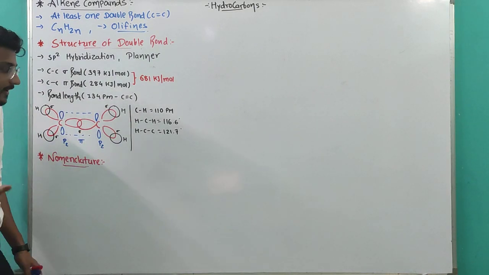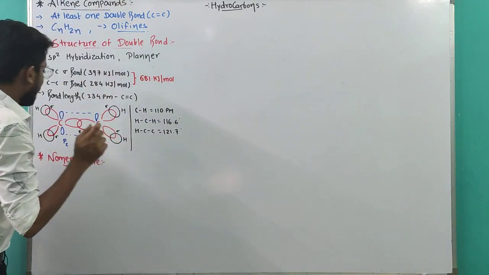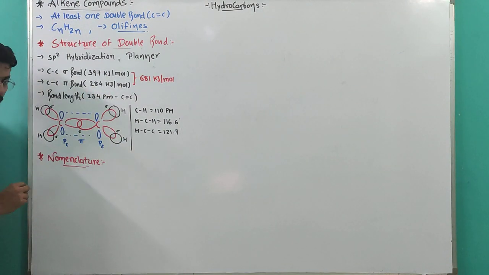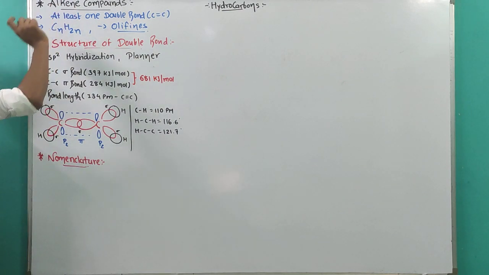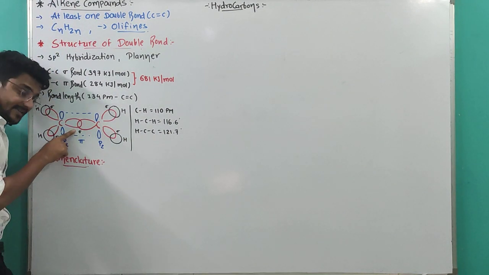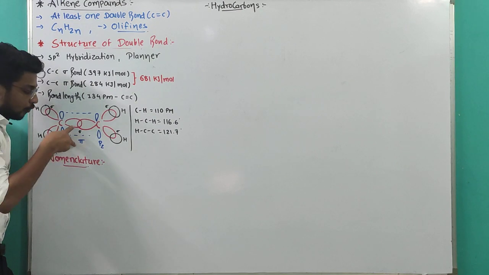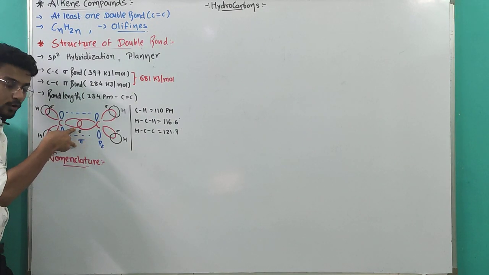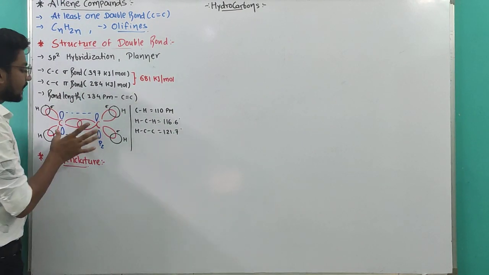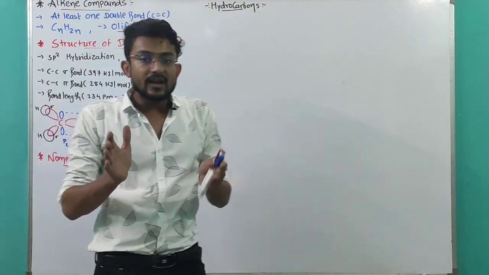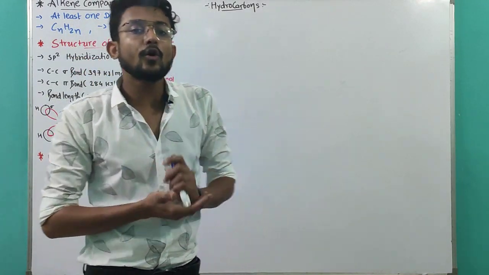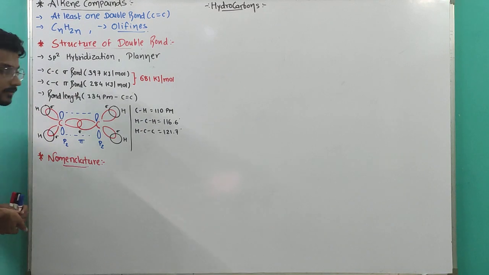Now, what is the difference with the alkane? Alkane has only a sigma bond between two carbons. Alkene has a sigma bond as well as a pi bond. Two bonds are there, the carbon-carbon double bond. That's why this bond will be shorter than the bond of the alkane.